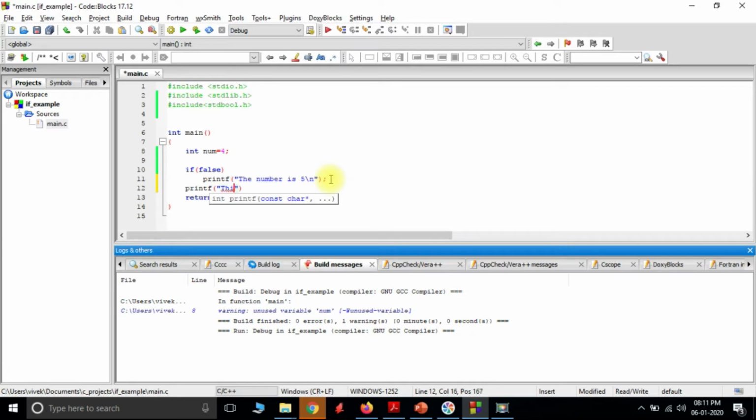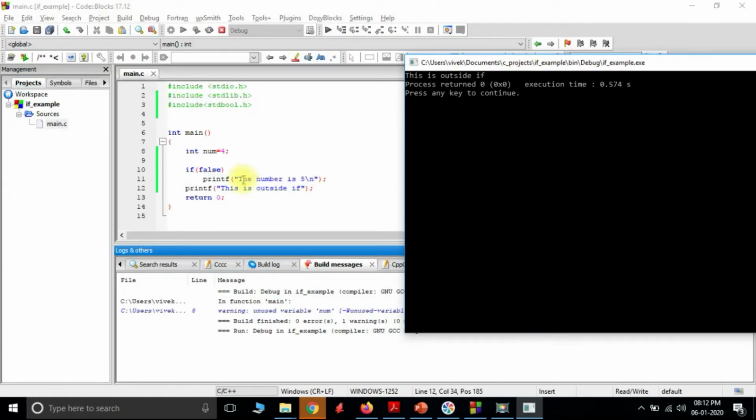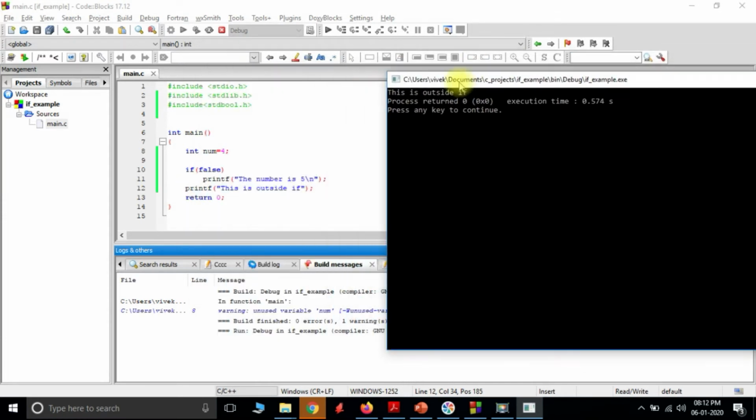This is outside the if. Let me execute this. We had seen that this was not getting executed when this is false, but this line is still getting printed here. So that means the if is not considering this statement as part of its block.